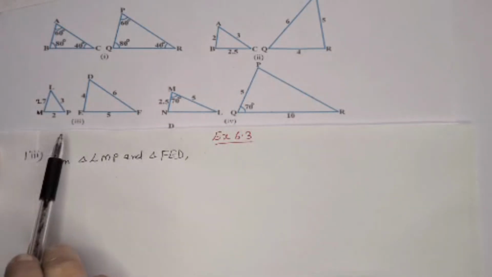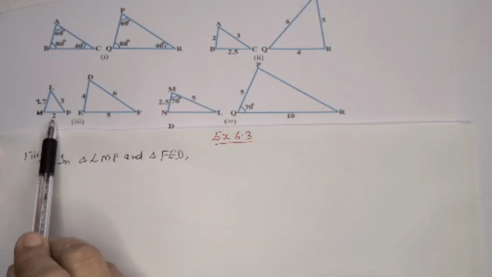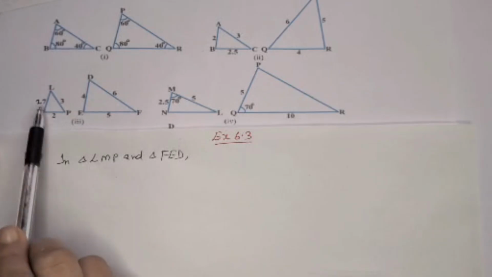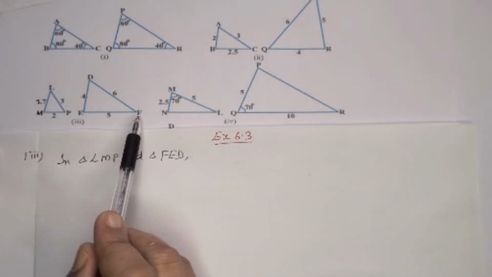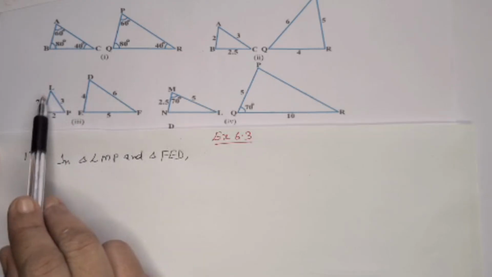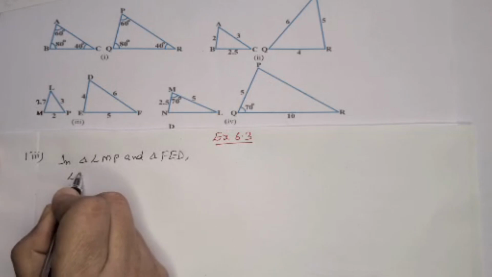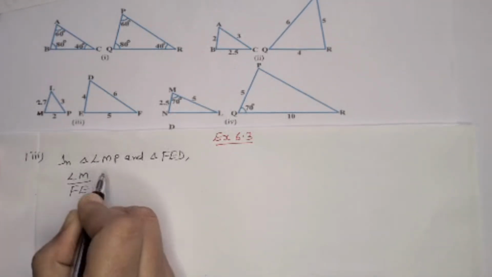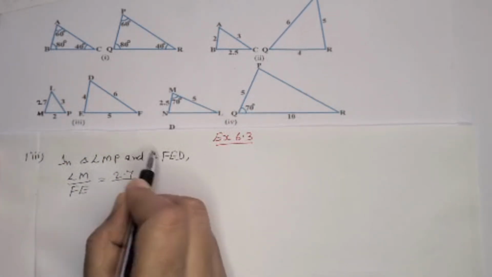In the third figure, triangle LMP, and corresponding way, the sides, if you are looking, 2 centimeter, 2 unit here, 4. So that is double. 3 and 6, that also double. These sides are not matching. So we can write the second triangle as FED corresponding to that. So if you are writing in the correct order, we can take the first one LM by FE is equal to LM is 2.7 by FE is coming 5.